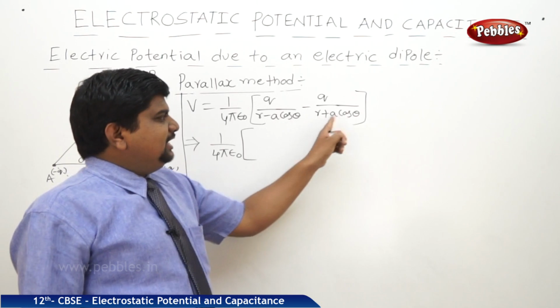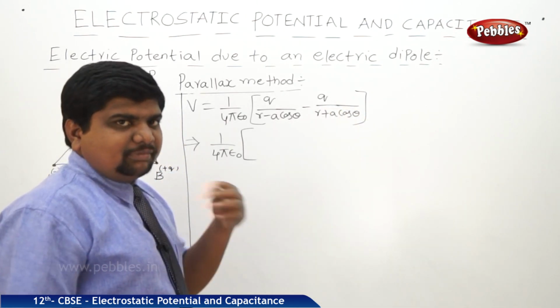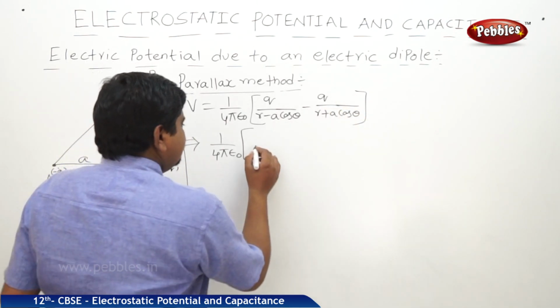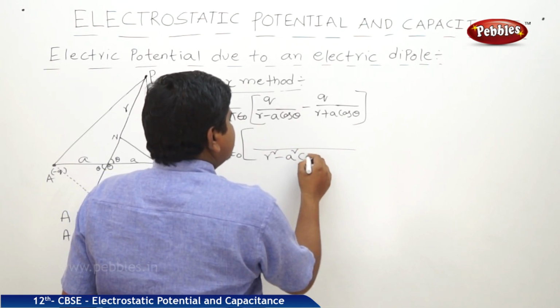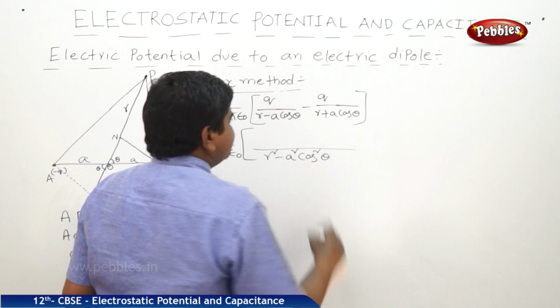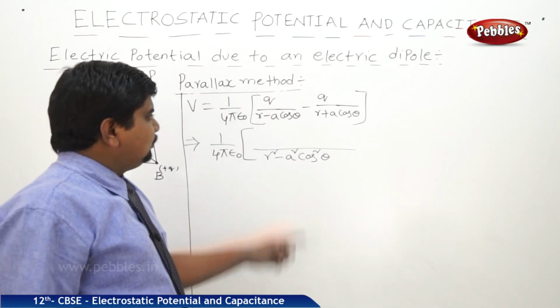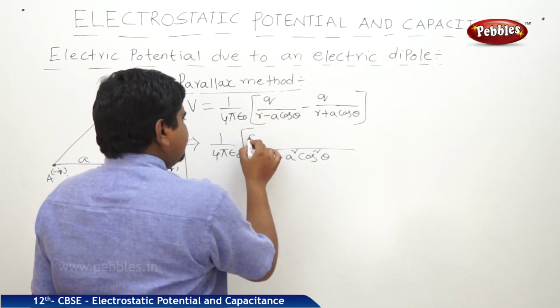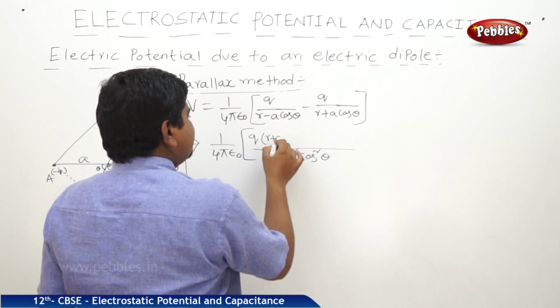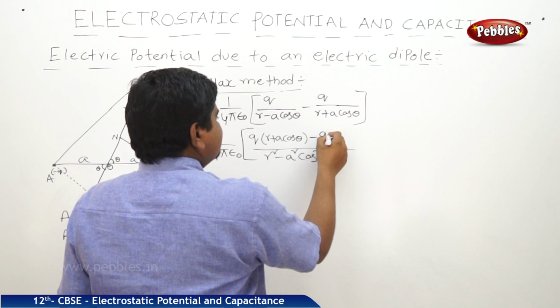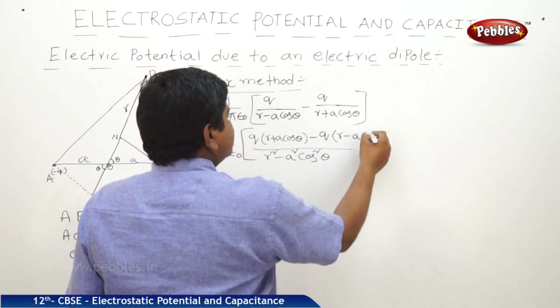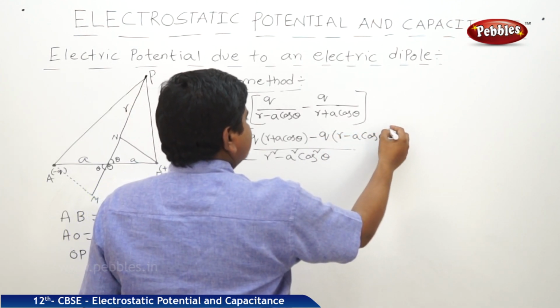It is a minus b into a plus b, a square minus b square. Therefore, LCM is R square minus A square cos square theta. It will be Q into R plus A cos theta, minus Q into R minus A cos theta.